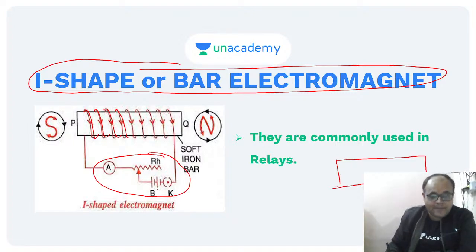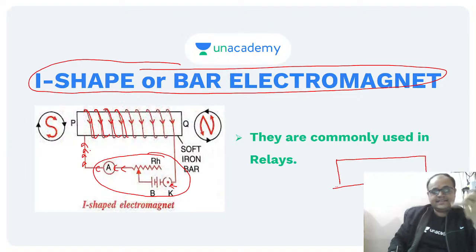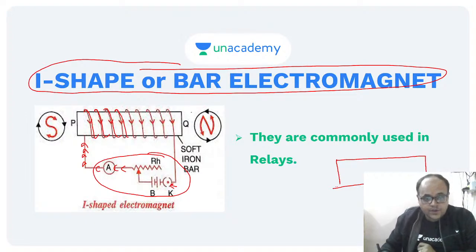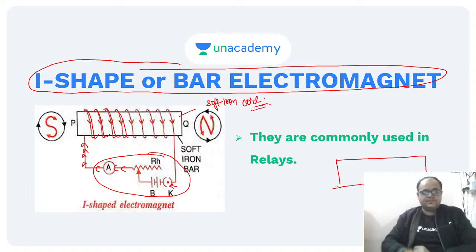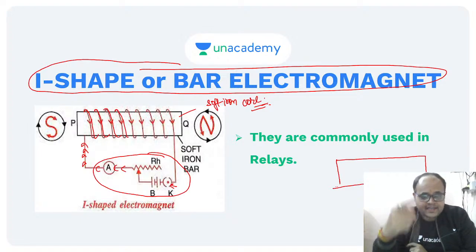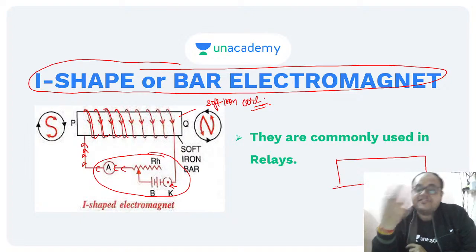So what happens? As soon as we plug this key, the circuit is complete, and the current starts flowing in the circuit. This is how the current flows, right? Now what happens when this current starts flowing in the circuit? We normally use a soft iron core. And what happens when we pass current through this particular arrangement? Magnetism is generated. The current effect generates the magnetic property.